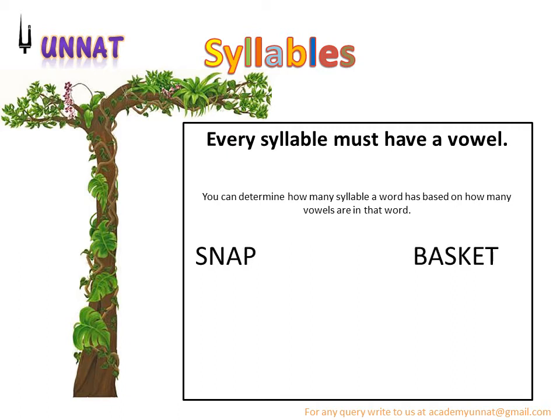For example, snap. A is a vowel, S-N-A-P. And in basket, we again have A as a vowel sound, right? And E also as a vowel sound. So any of the word that has a vowel sound, that is a syllable. A syllable may have two vowels also. One vowel, two vowel, or more than two can also be there, right?